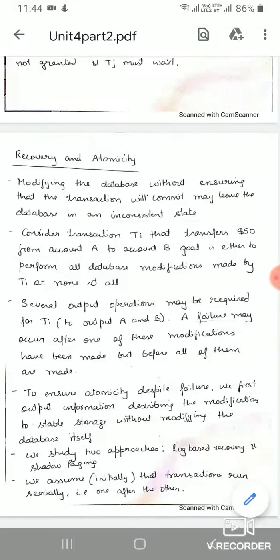Good morning, all. The next topic is recovery and atomicity. Here, the recovery in transaction concept means if there is any failure, how we are going to recover all the instructions back to our previous state, or if any inconsistency has occurred in the middle, how we are going to roll back, that we have seen.